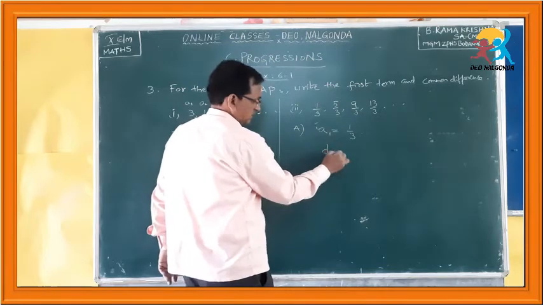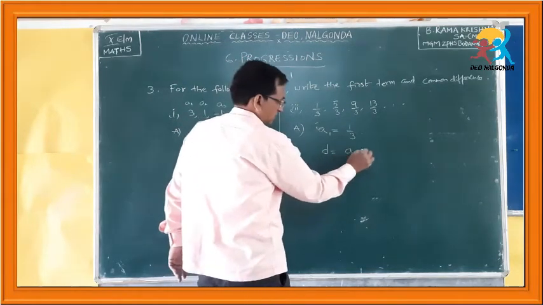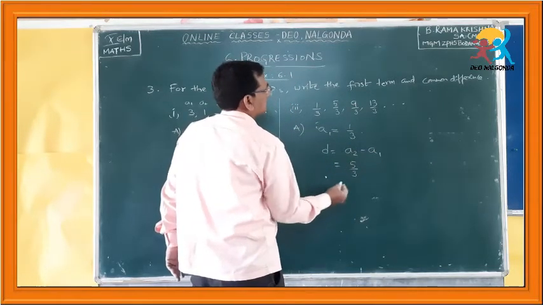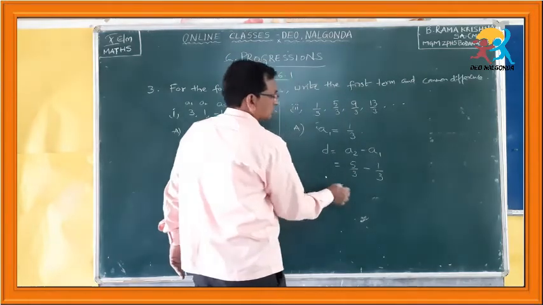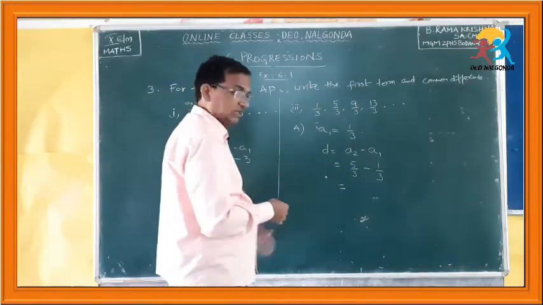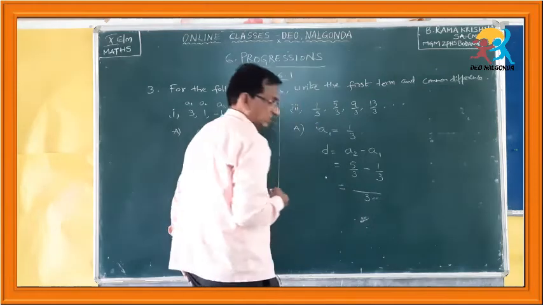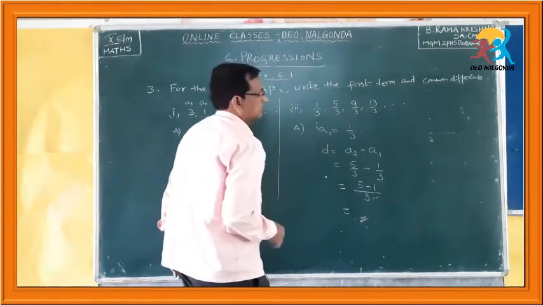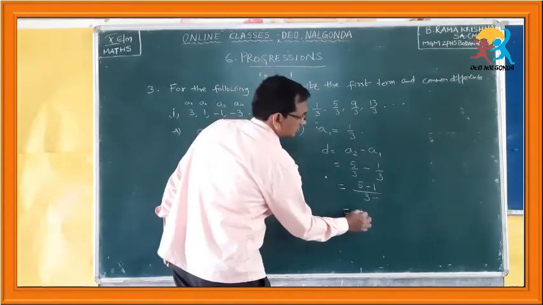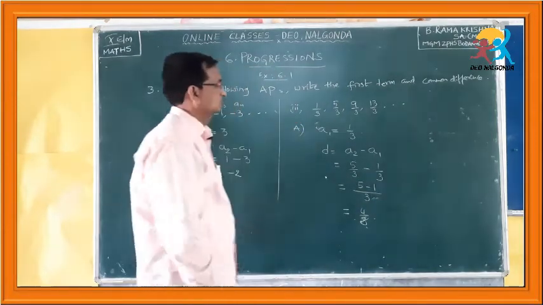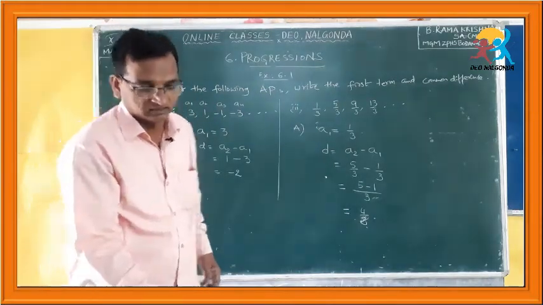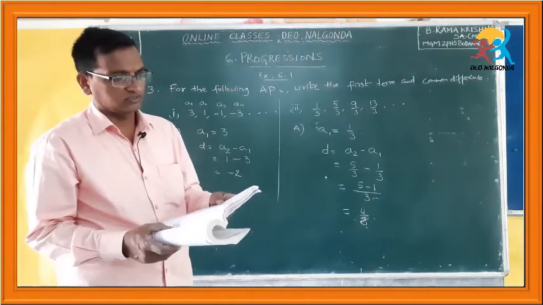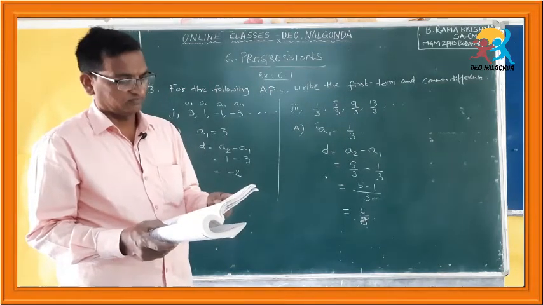Now, the common difference is equal to, you have to write the formula, A2 minus A1. What is A2? 5 by 3 minus 1 by 3. This is a very easy subtraction, because they are like fractions. 3 is the common denominator, you have to take it like this. In the numerator you subtract the numerators. 5 minus 1, which is 4 by 3. This is as simple as it looks. In this way you can complete the remaining questions in the third bit.